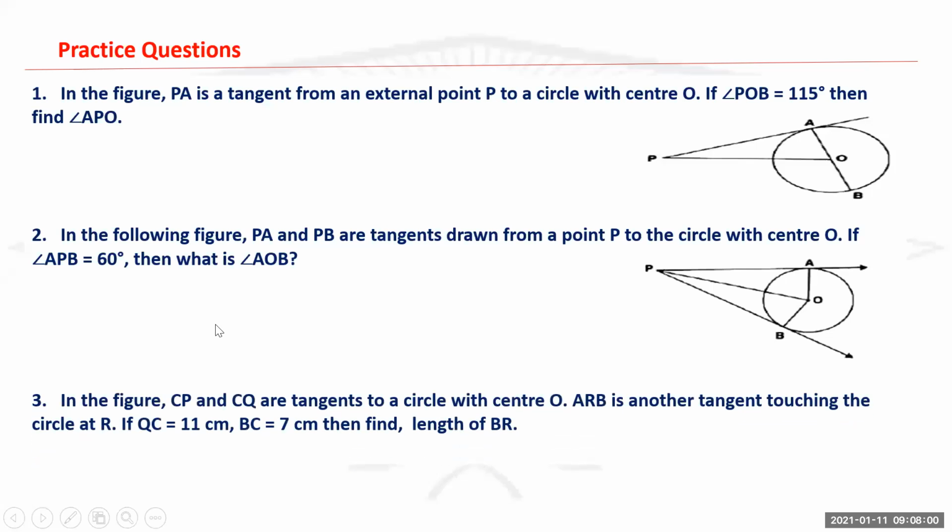Next, in the figure, CP and CQ are the tangents to the circle with center O. ARB is another tangent touching the circle at R. If QC equals 11 centimeters and BC equals 7 centimeters, then find the length of BR. Check, this is the figure for that question. You can all remove the screenshot of this.